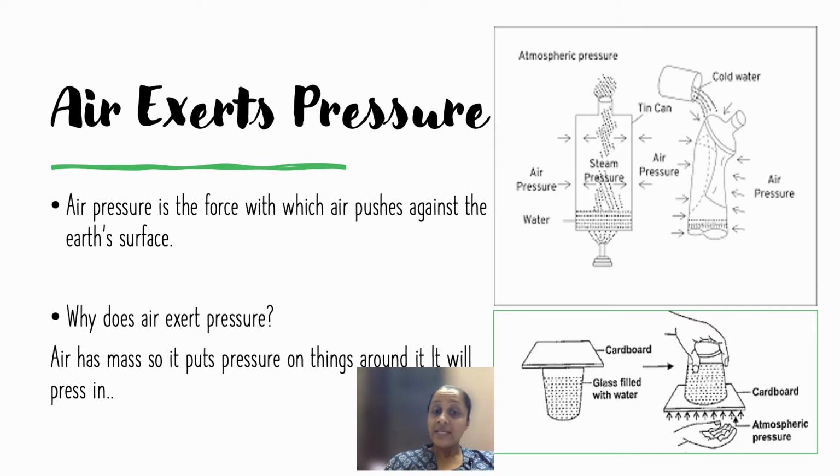Now, what is air pressure? Air pressure is the force with which air pushes against the Earth's surface. We know Earth is a sphere and the atmosphere is covering the Earth. The atmosphere is composed of air, and because this air is a mixture of a lot of gases, their masses combine together. We can't feel it. If I catch air like this, I can't feel the mass. But because Earth is huge and we are very minute in front of it, we will not be able to feel air's mass, but it has mass.